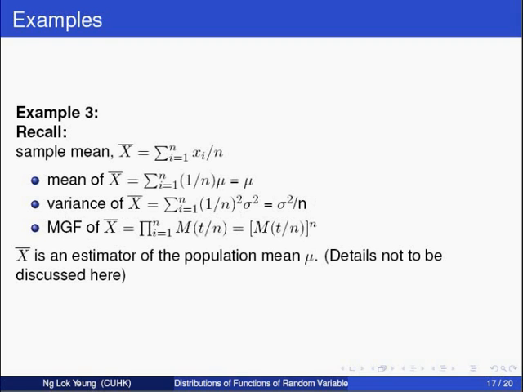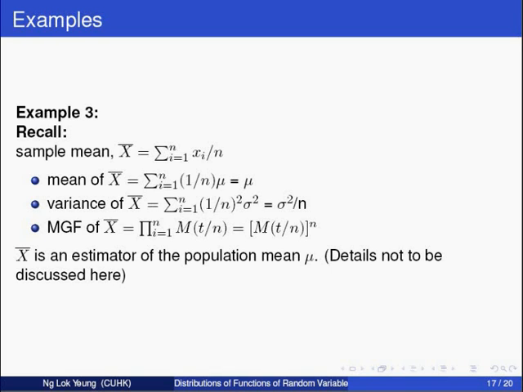With the above theorems, we can look at another example which talks about the mean, variance, and MGF of the sample mean of samples coming from a common distribution of mean mu, variance sigma squared, and moment generating function M(t). To recall, the sample mean X bar equals the sum of X_i's over n.